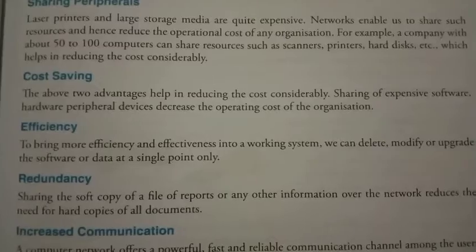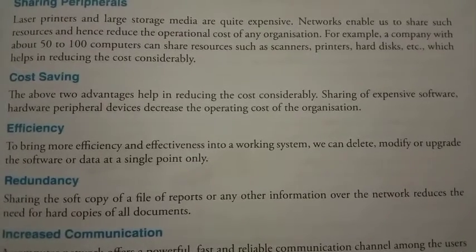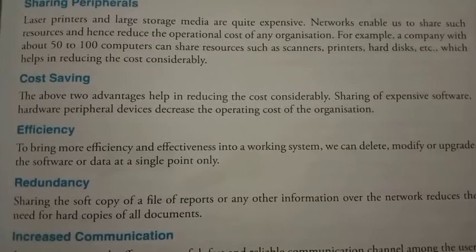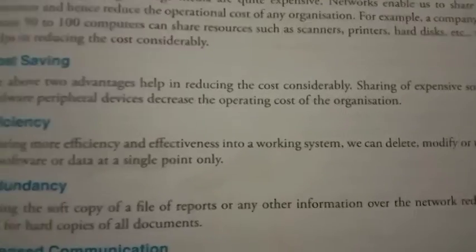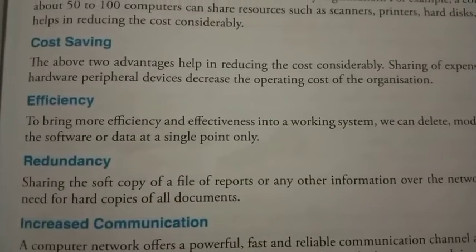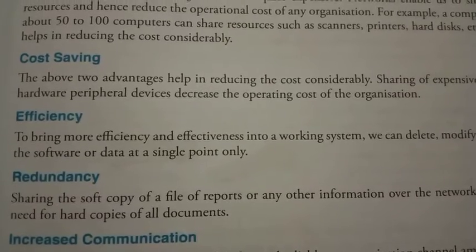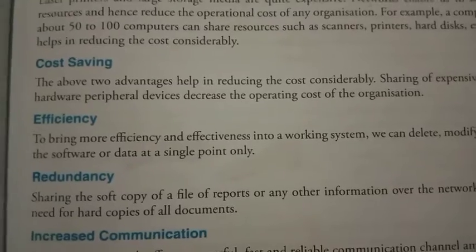How? The above 2 advantages help in reducing the cost considerably. Sharing of expensive software, hardware, peripheral devices decreases the operational cost of the organization. So in an organization, we are not going to purchase so many scanners and so many printers, so it reduces the cost of the company.